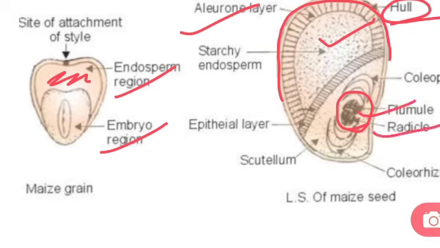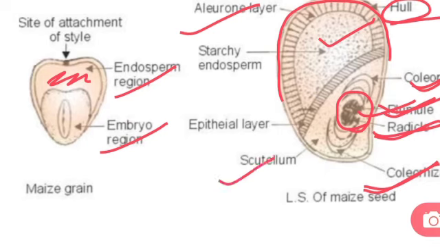The plumule is covered or protected by a thin sheath known as coleoptile, and the radicle is covered by a thin protective sheath known as coleorhiza.